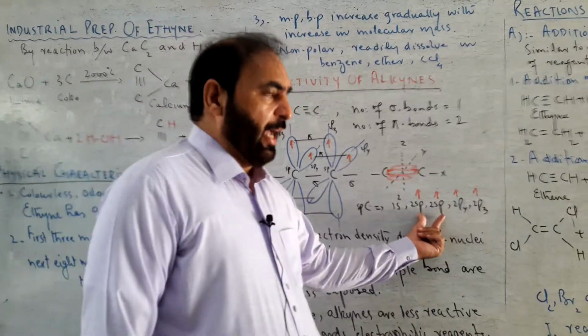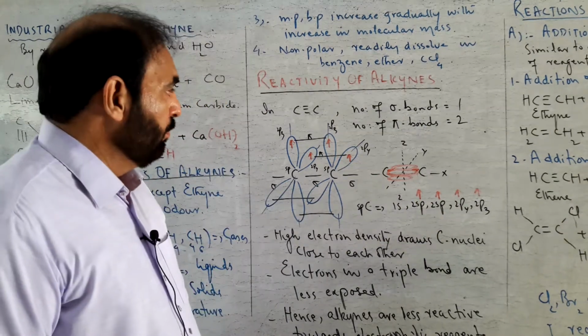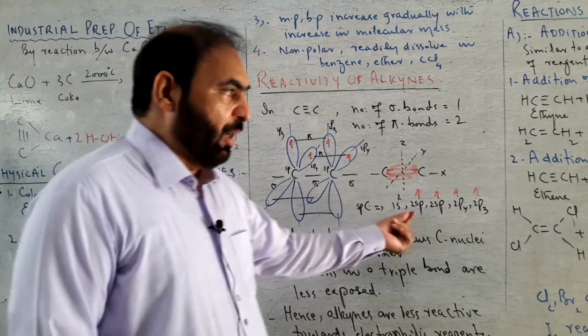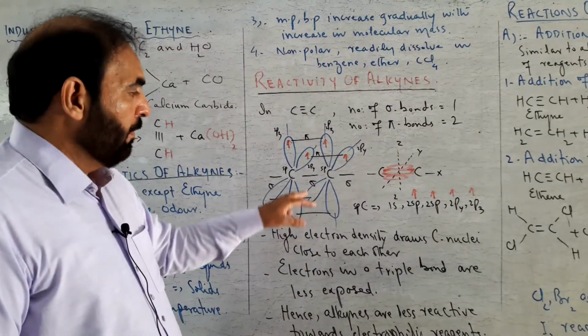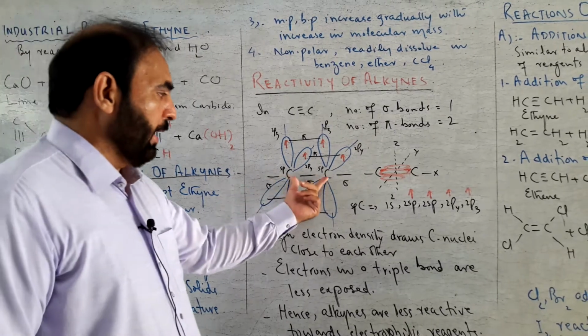With the use of 2 sp hybrid orbitals, both carbons of triple bond make sigma bonds with other atoms through head-to-head overlap.